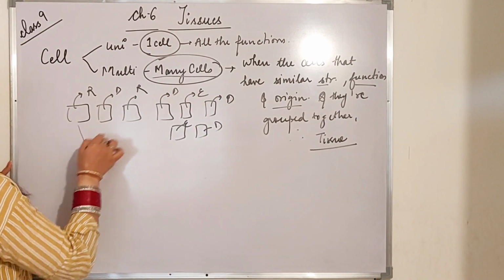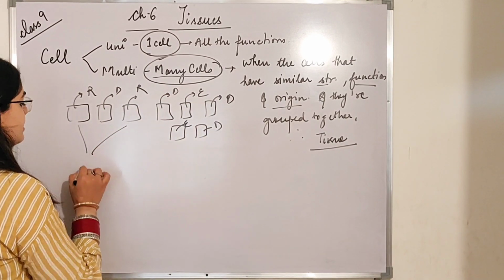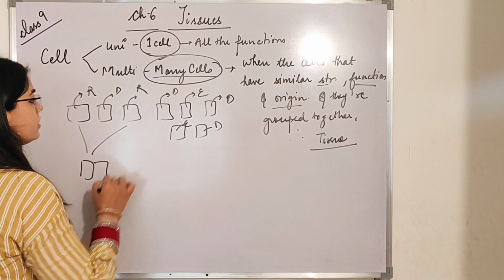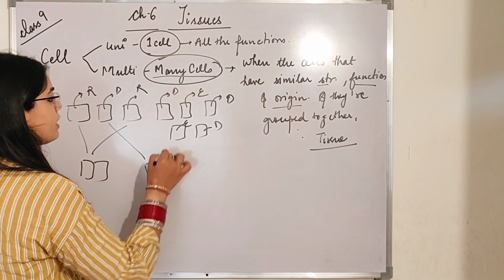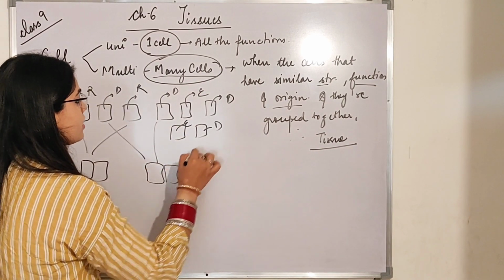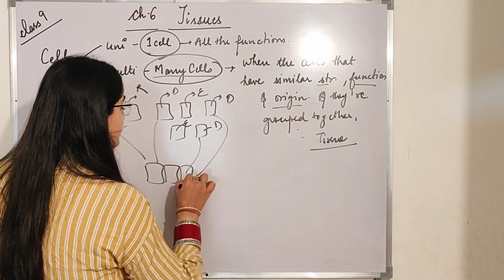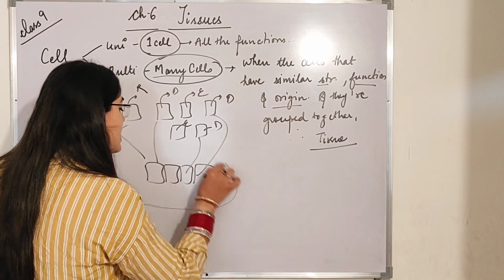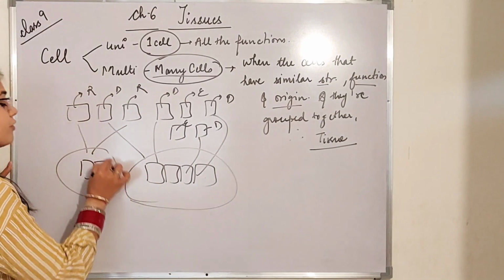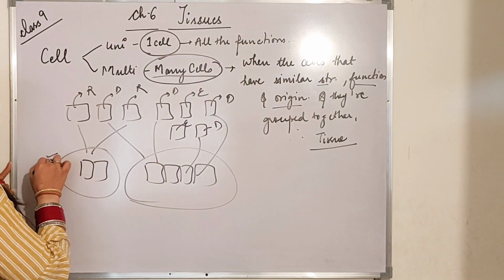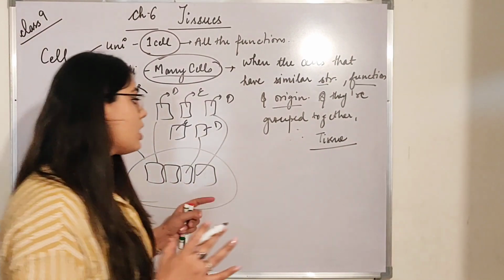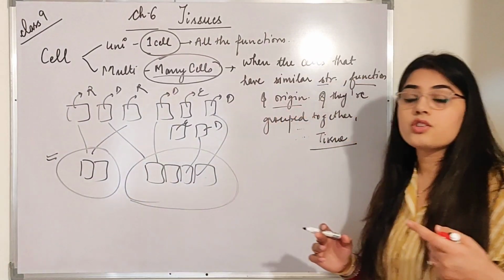So the respiration cells will group together, and bring the digestion ones together. The cells performing digestion are grouped together according to their function, structure and origin.